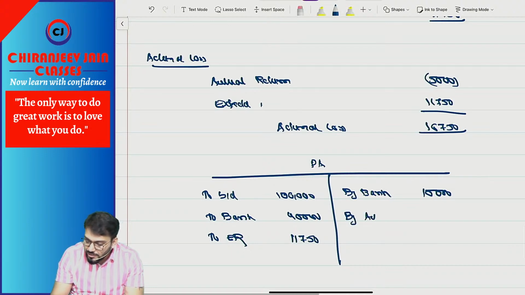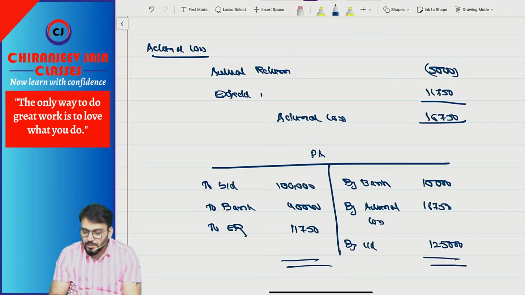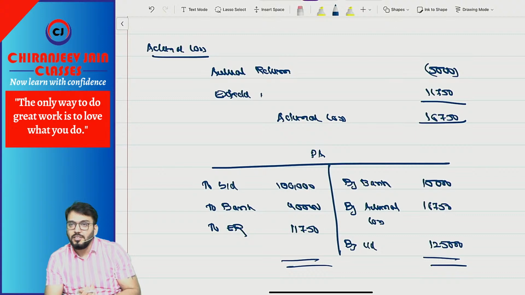And by actuarial loss, how much? 16,750. Closing balance will be how much? 1,25,000. Check it. So this is the account. Understood?